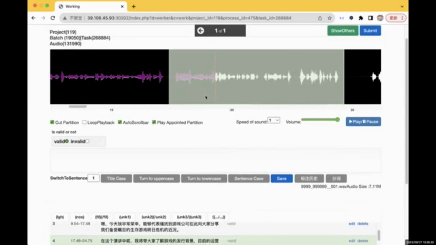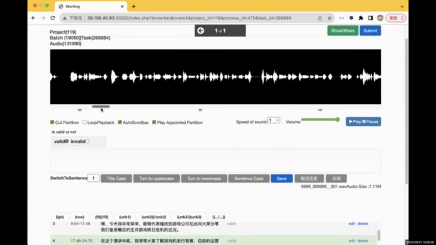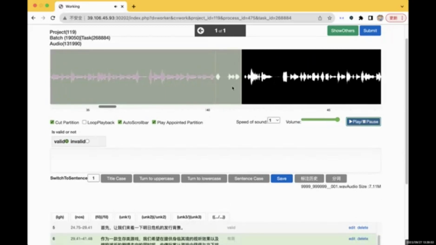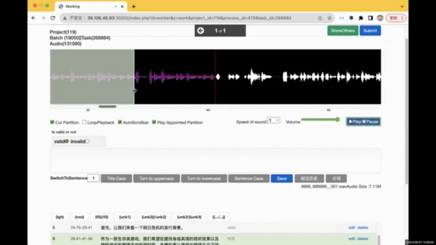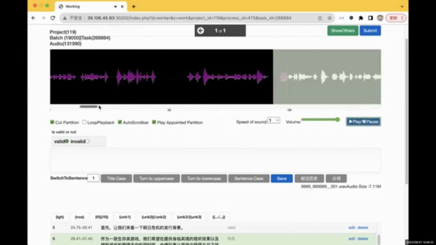And there is also a possibility that maybe there are small sound waves between two valid parts, and this is so short that it is hard to cut it separately from the former and the latter invalid sentence. So you can just cut on the small sound wave to separate the whole sentence, the whole segment.